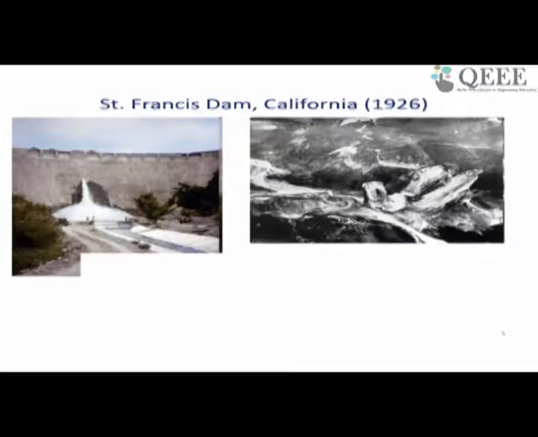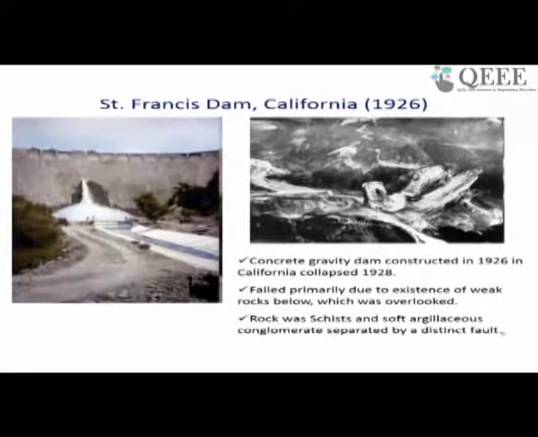Now, again we'll see some of the failures which happened because of inadequate investigation. We'll go back to the San Francisco Dam failure in California, which happened way back in 1928. This dam was built in 1926, and just after 2 years, in 28, it collapsed.